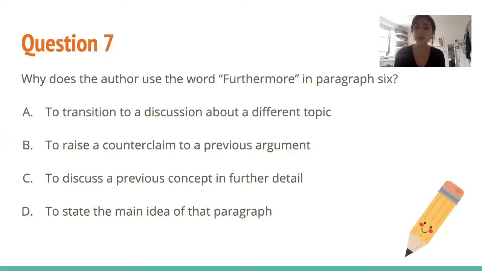B, to raise a counterclaim to a previous argument. "Furthermore" shows that it's positive, so it shows that the two things have to do with each other. So counterclaim is negative, so it's no. C, to discuss a previous concept in further detail. That's what we said "furthermore" was about, so that could be the answer. Or D, to state the main idea of that paragraph. So this is a transition word. It's not necessarily any sort of thesis or main idea. We're continuing. So the answer is C.